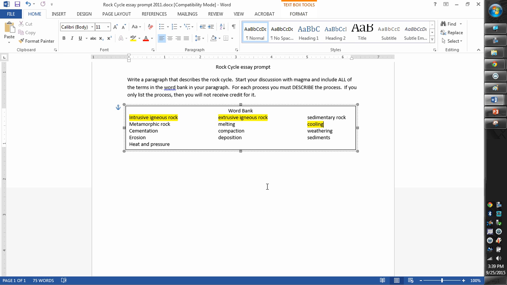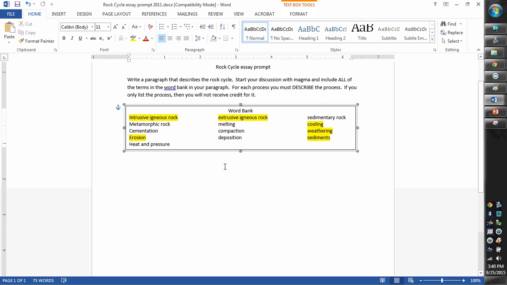The igneous rock is exposed to the elements and it starts to break down. So it goes through the process of weathering, which means that it's breaking down. Somehow they have to have said that weathering means that it's breaking down. And it breaks down into sediments, which are little pieces of rock. Once again, they have to have a description. You don't have to have exactly my words, but as long as it means something similar to what I'm saying, then it's fine. Those sediments then get moved through the process of erosion.